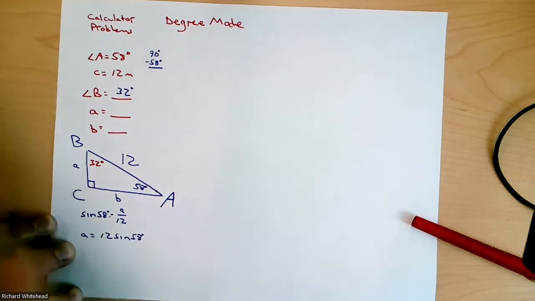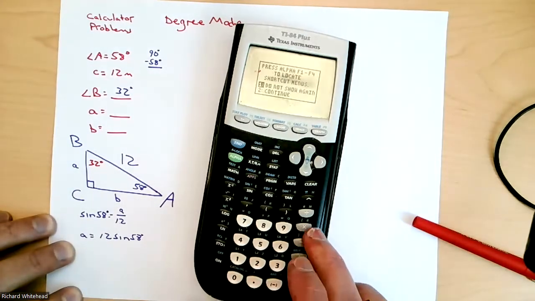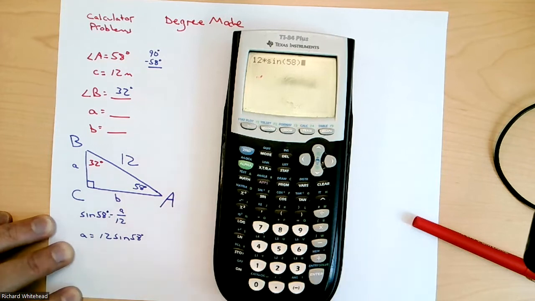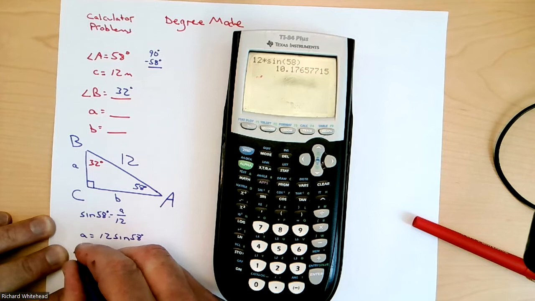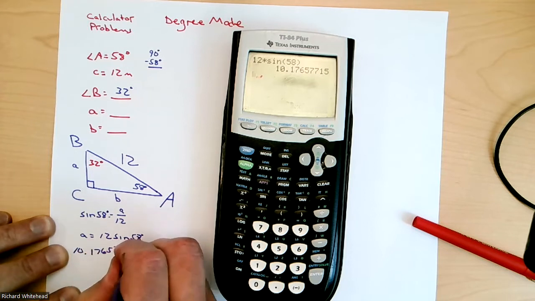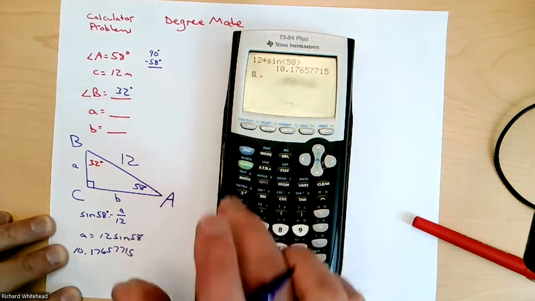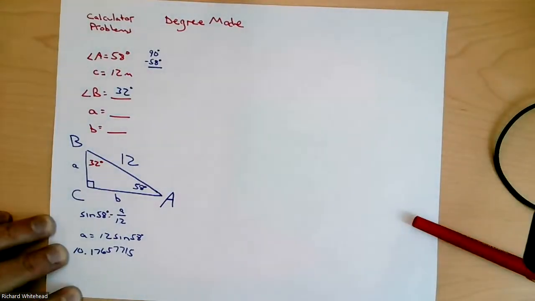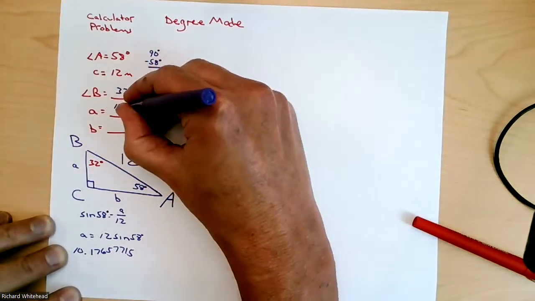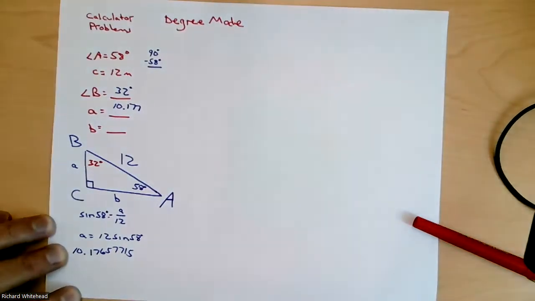And this is where you get out your calculator and you say, okay, so I've got 12 times sine 58. I close the parentheses all the time just out of habit. 12 times sine 58. And look at that wonderful number right there. 10.176577715. Okay, far out. So just out of habit, I'm going to round to three places. I'm going to say 10.177.